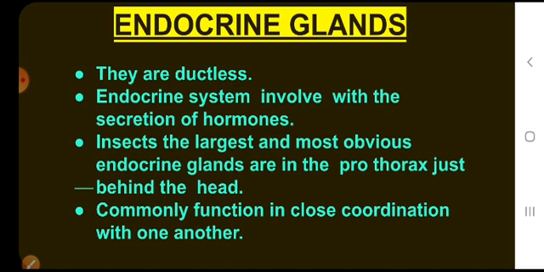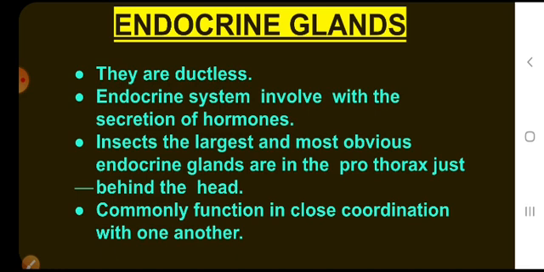The largest and most obvious endocrine glands are found in the prothorax just behind the head. So, endocrine glands are present in insects in the prothorax just behind the head.